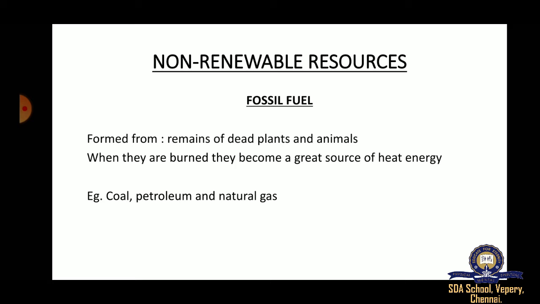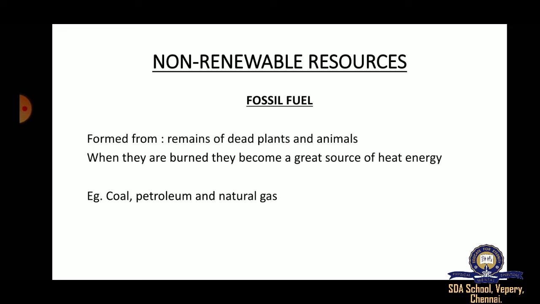So how are these fossil fuels formed? These fossil fuels were formed from the remains of dead plants and animals. During hundreds and thousands of years, these remains get inside the earth and get stuck in the rocks under the earth, and they undergo some chemical reaction, and finally they form fossil fuel.